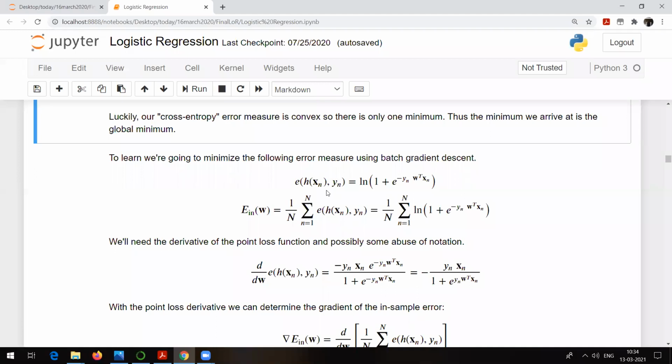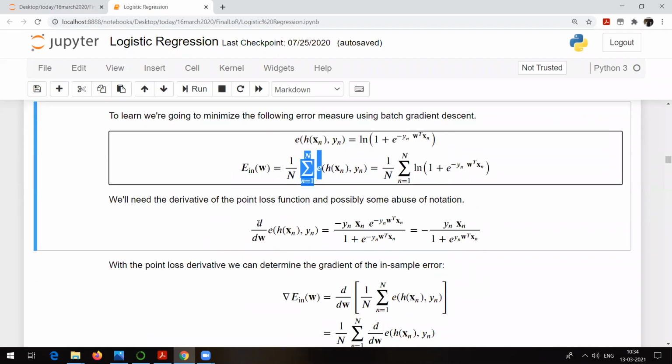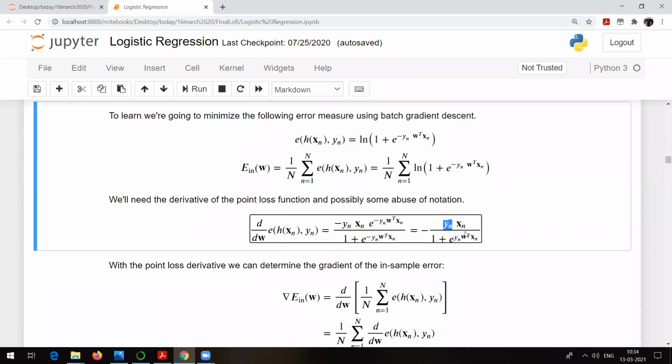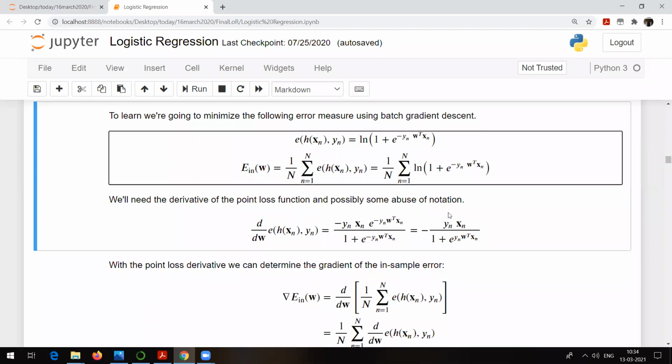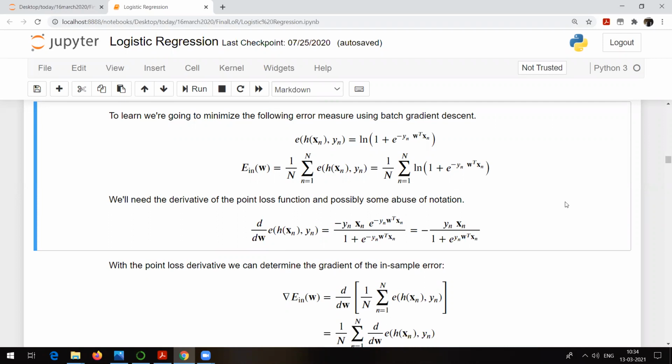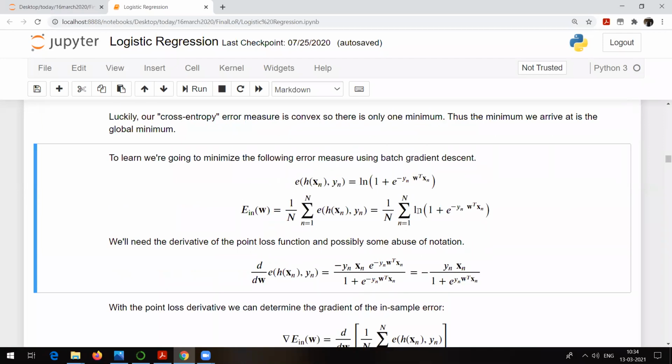Here, this particular thing, whatever we are getting, we are just trying to make use of the summation sign. We are just trying to take a derivative, and we are getting this kind of equation. Again, don't worry about all this particular thing. This is just for your knowledge. Okay, do not go into the depth of how the derivative is taken and all those things. If you want, you can do. I'm just trying to show you the mathematical representation of all these things.